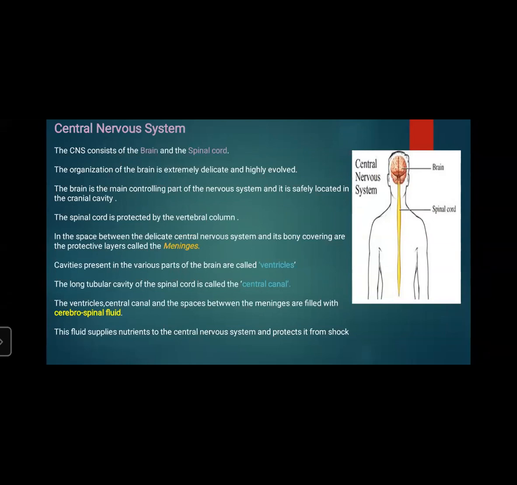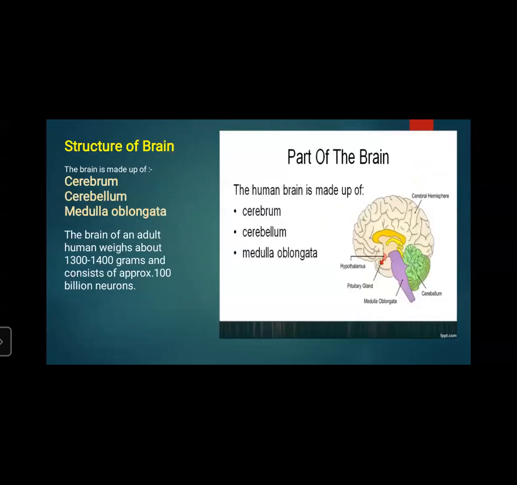Cavities present in various parts of the brain are called ventricles, whereas the long tubular cavity of the spinal cord is called the central canal. The ventricles, central canal, and spaces between the meninges are filled with cerebrospinal fluid, and this fluid supplies nutrients to the central nervous system and protects it from shock. Then the structure of the brain, this is homework for you.